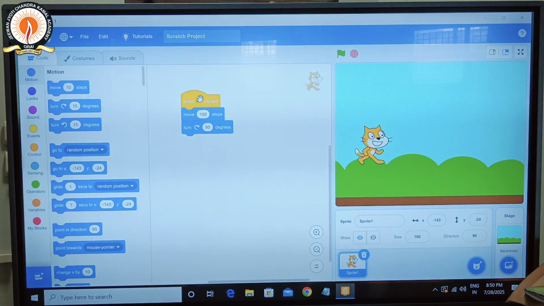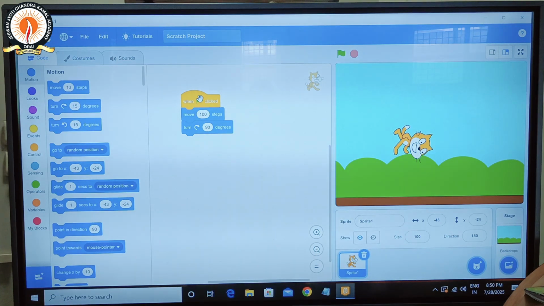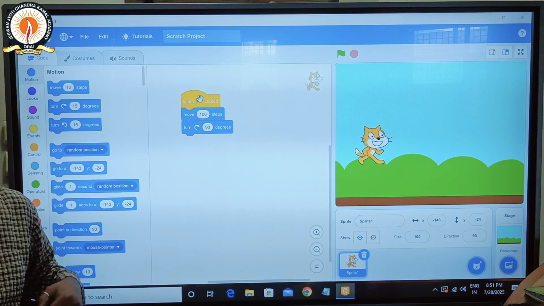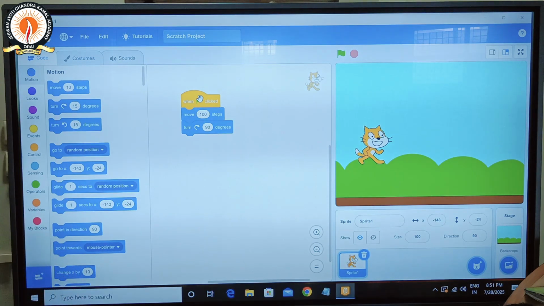When I click on the green flag, my cat moves 100 steps, then it turns clockwise. Again I click on the green flag, again it moves 100 steps and turns clockwise, again 100 steps. This is the clockwise direction when we move the sprite. So all of you follow these instructions and do it on your computer.